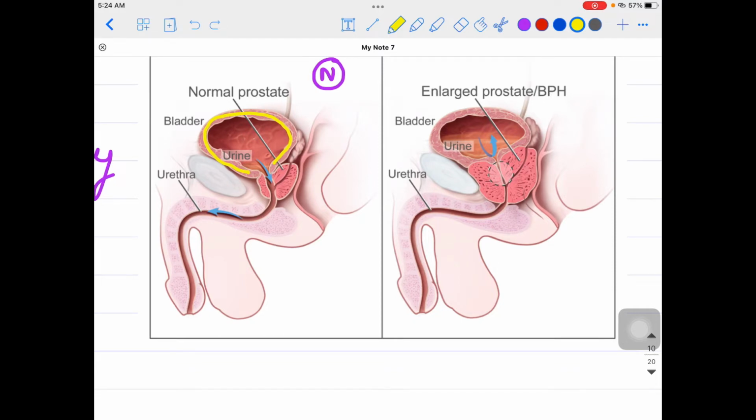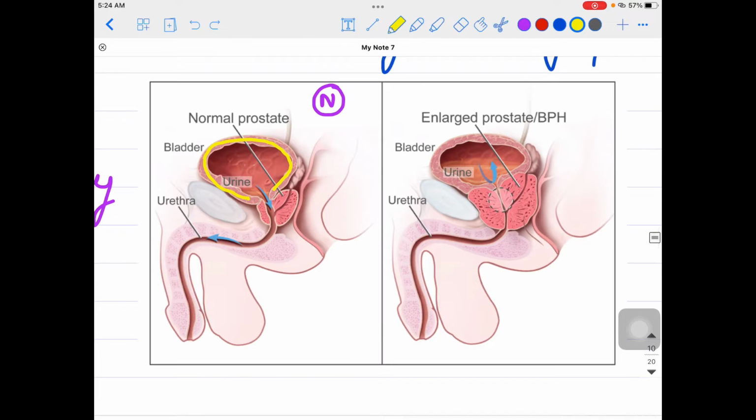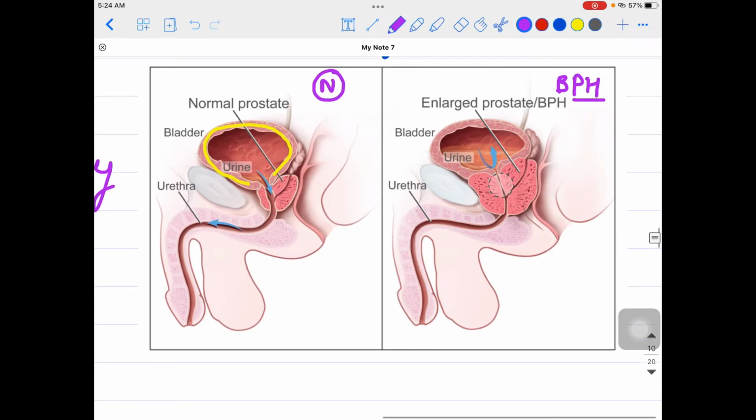the urethra, right? Whereas if you compare this picture with this particular picture, this is the BPH patient. If you compare the size of the prostate here, this is the hyperplasia of the prostate.